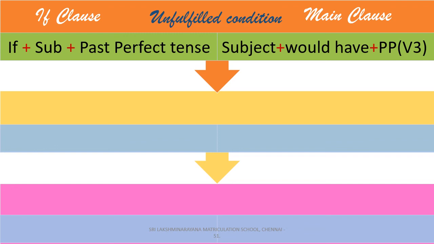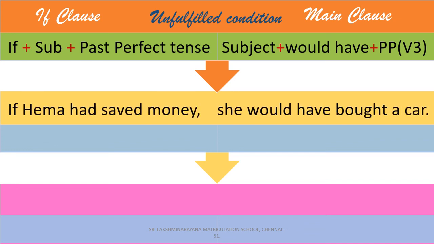And coming to the last, type 3 conditional clause, which is called unfulfilled condition. Observe this example. If Hema had saved money, she would have bought a car. If Hema had saved money is the condition part, the if clause, and she would have bought a car is the result part, the main clause.